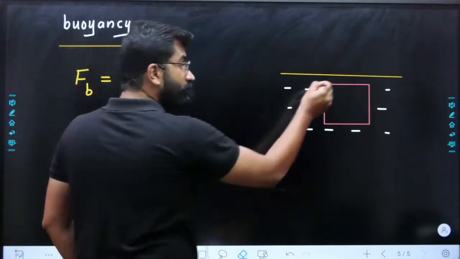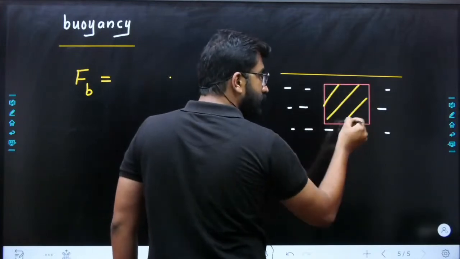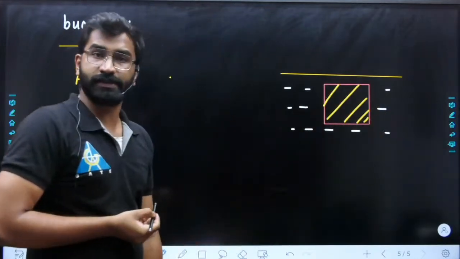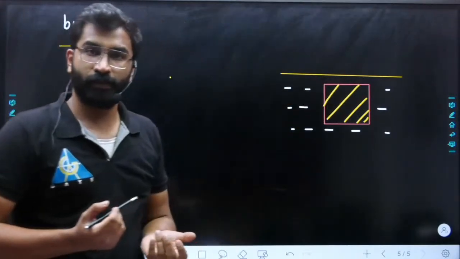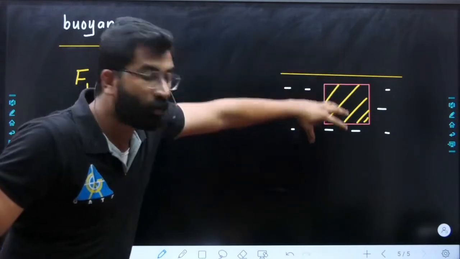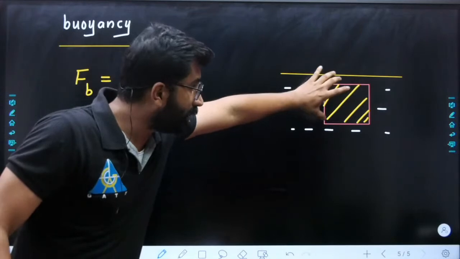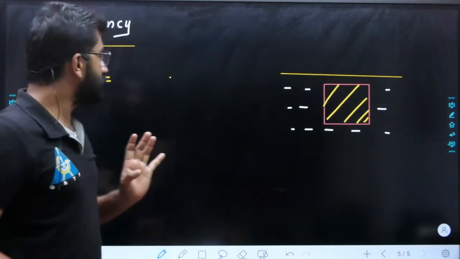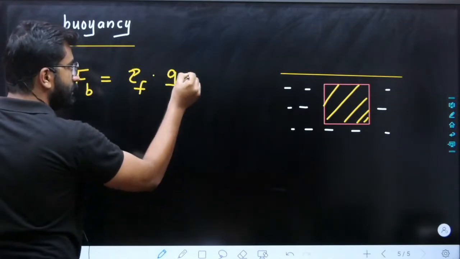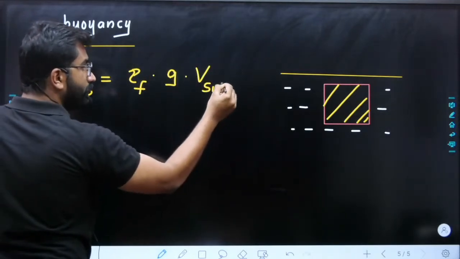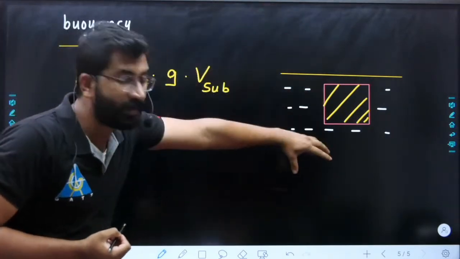Now here we want what? We want this complete volume of the body, because the body is completely inside the water, because that much amount of water will come out, na? इतना complete body पानी के अंदर है, सो हमें volume किसका चाहिए, right? हमें volume चाहिए according to this much. Clear? So your equation will be always density of the fluid into g into submerged portion of the body, right? Submerged portion of the body. Now in this case it is completely submerged.